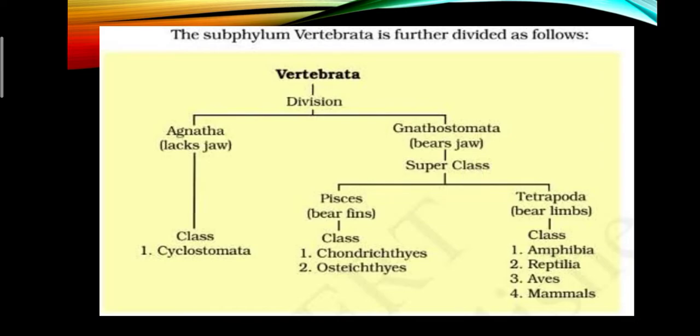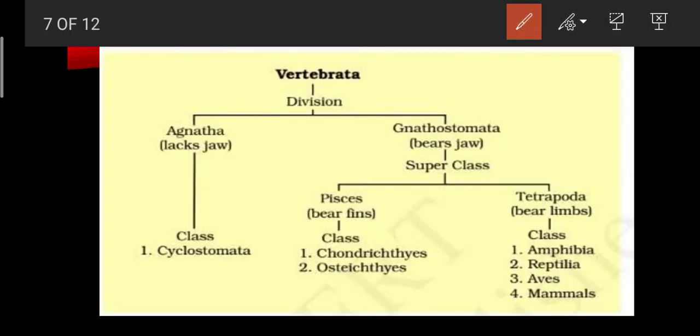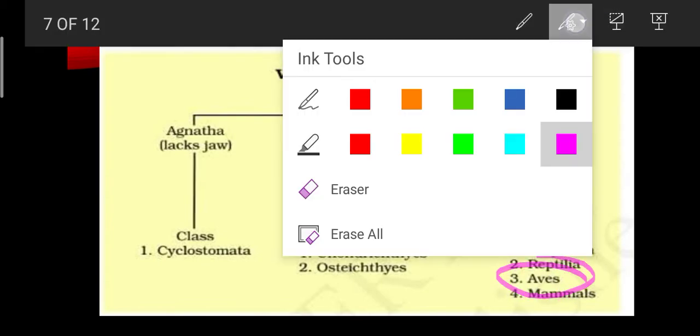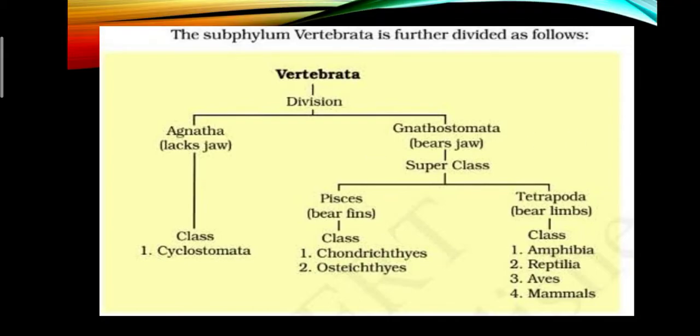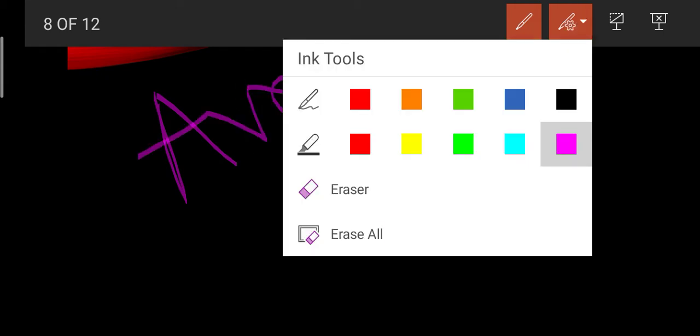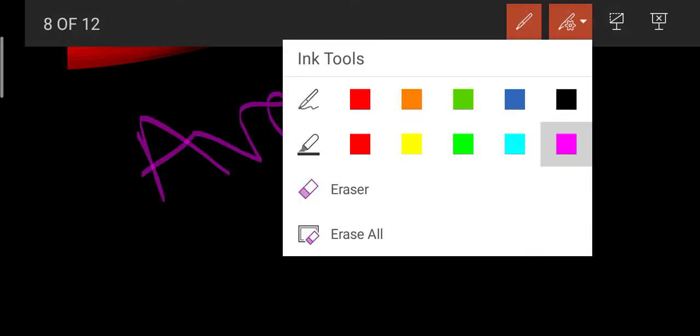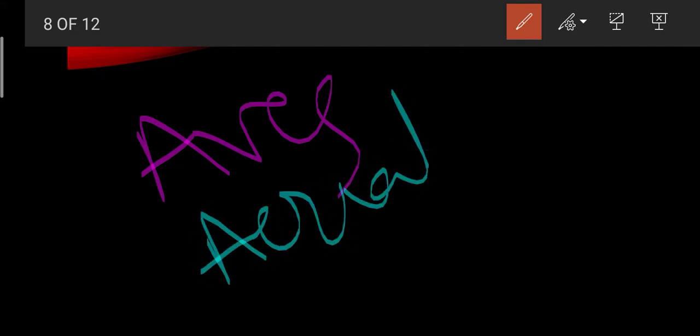Now let us talk about another, the third class, which is Aves. Now what is meant by Aves? So Aves are the birds. So all the birds are included in the Aves category. Aves means birds. So Aves are all aerial in nature. All the aerial animals are included in the Aves category.